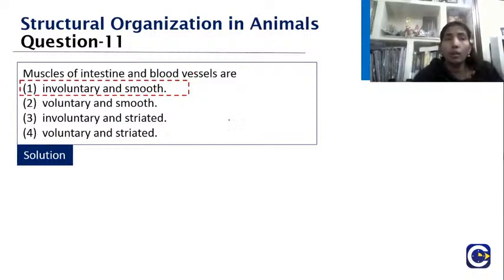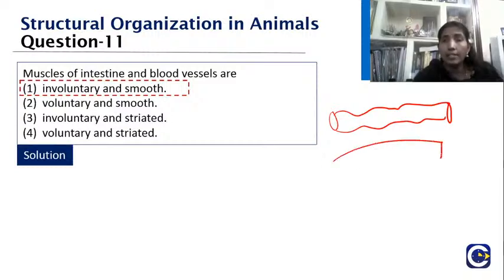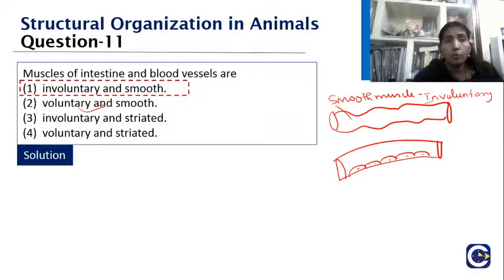So why do we say they are involuntary and smooth? See, whenever we take an intestinal tube, or you are taking a blood vessel wall, they are all lined by the smooth muscle. Whenever it is lined by the smooth muscle, they are going to be involuntary, which is not totally under your control. So voluntary and smooth, no. Involuntary striated, no. Voluntary striated, no. That means it will be with the skeletal muscle. If it is involuntary and striated, it is your cardiac muscle. So that will not fit. So what should be your answer? It is involuntary and smooth.